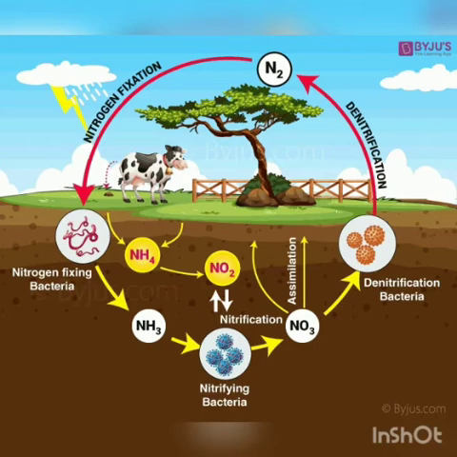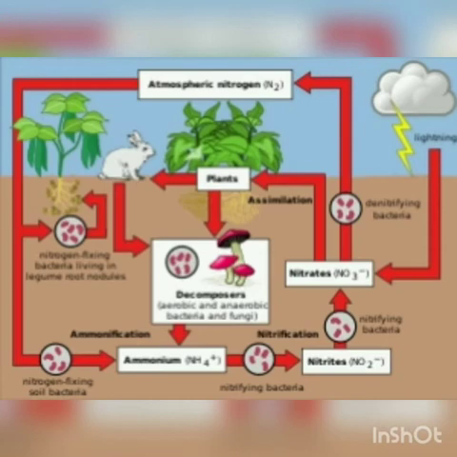The animals feed on these proteins and nitrogenous compounds. Is that clear? The plant fixes the nitrogen and uses it for the synthesis of protein and other nitrogenous compounds, and animals feed on these proteins and nitrogenous compounds. When these plants and animals die, the bacteria and fungi present in the soil convert the dead body into nitrogenous waste, and this nitrogenous waste will again be used by the plant.